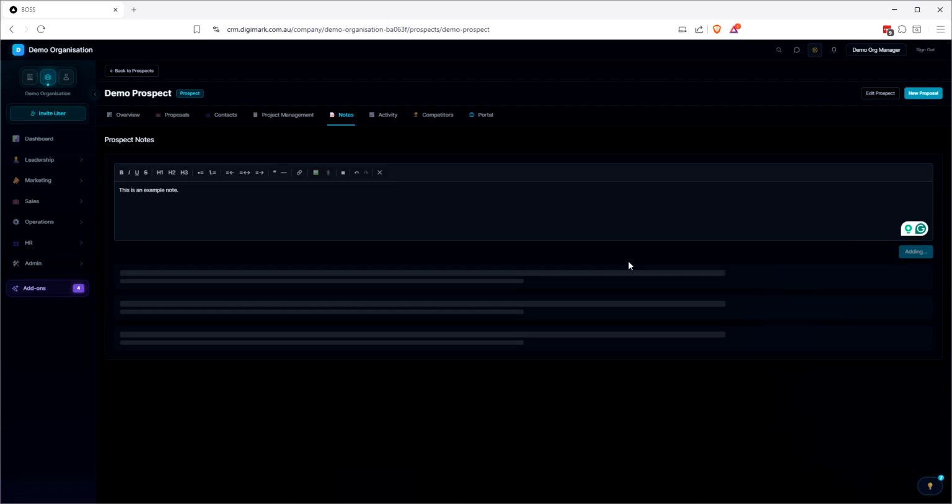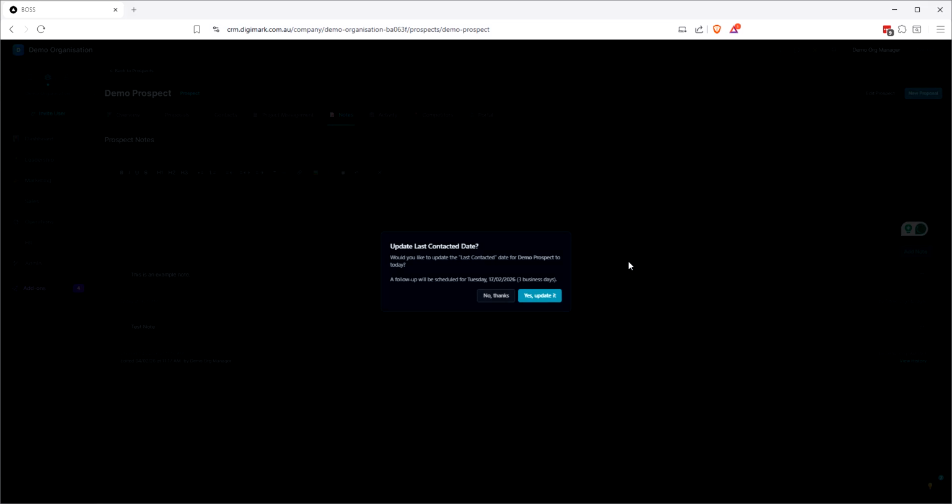Then when we add that, we've done something to the prospect. And this isn't just in prospects, this is across all companies. It asks you whether or not you want to update the last contacted, because I figured that's something that should happen. But I didn't want to force that to happen, because sometimes you'll go in and create notes, but you haven't actually contacted them. So I decided to make it a choice.